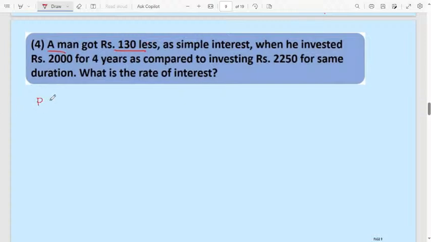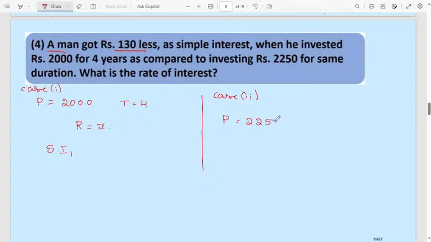Consider in the first case principal is 2000, the time is 4 years. Then rate of interest we don't know, consider it as x. Then simple interest, consider as simple interest 1. This is case 1. In the second case, the principal is 2250.